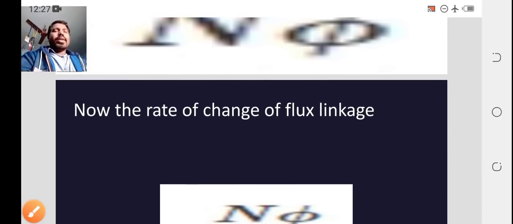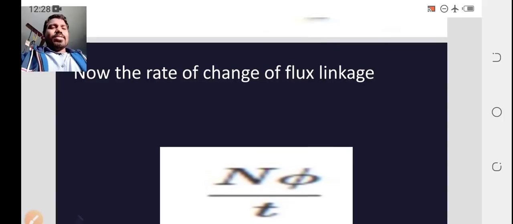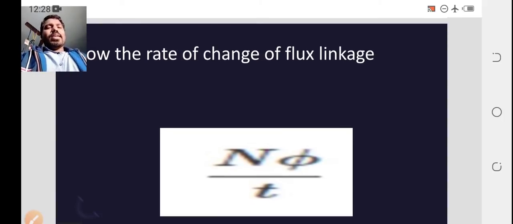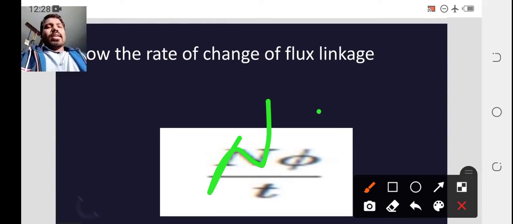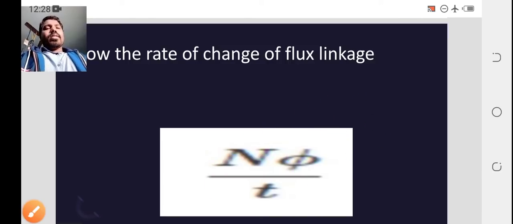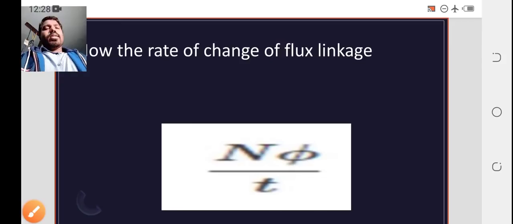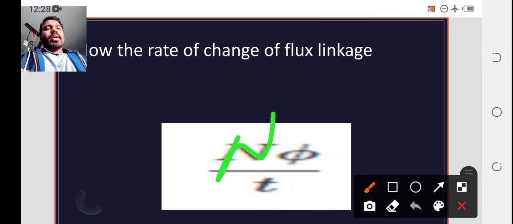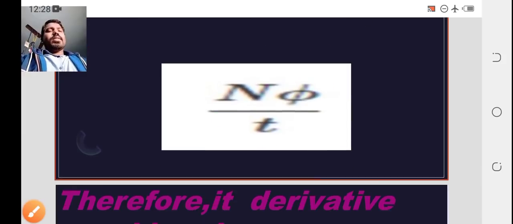Now the rate change of flux. What is that? The rate change of flux is considered as N phi by T. So the rate change of flux is N phi by T.